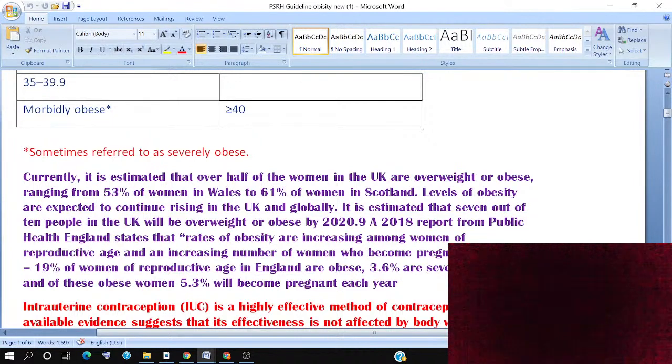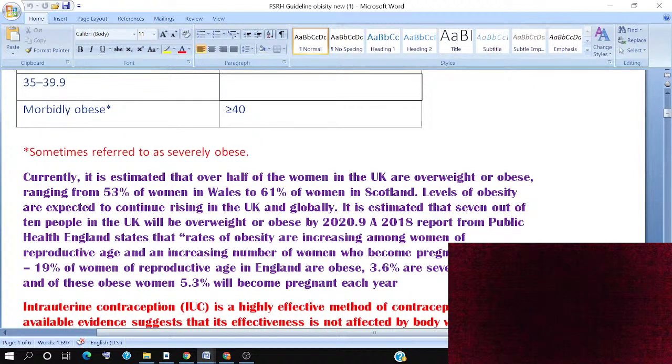Here are some references. It is currently estimated that over half of the women in the UK are overweight or obese, ranging from 53% in Wales up to 61% of women in Scotland. The level of obesity is expected to continue rising in the UK and globally. It is estimated that even one out of 10 people in the UK will be overweight, which we consider obese, in 2020.